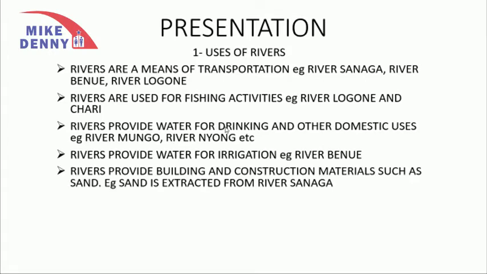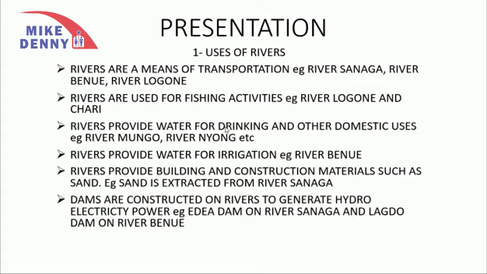Rivers provide building and construction materials such as sand. Sand is extracted from the River Sanaga, which is used for construction. Now we are going to say that dams are also constructed on rivers to generate hydroelectric power. For example, the Edea Dam is constructed on River Sanaga, and the Lagdo Dam is constructed on River Benue. All of these are used for the generation of electricity.